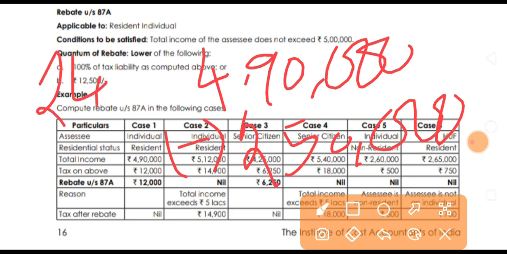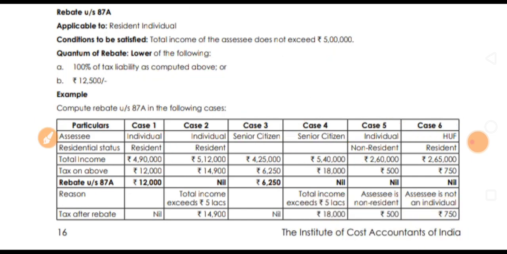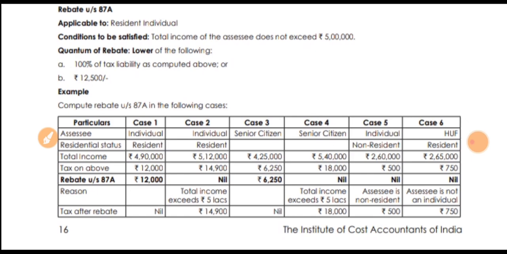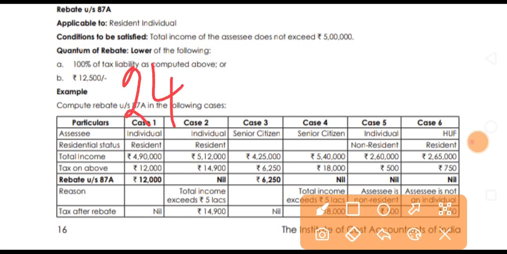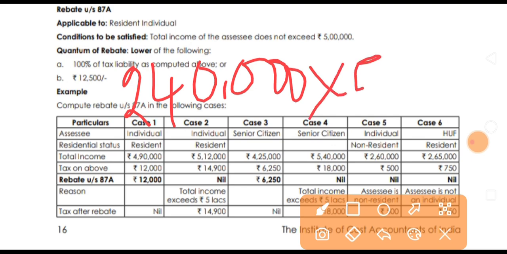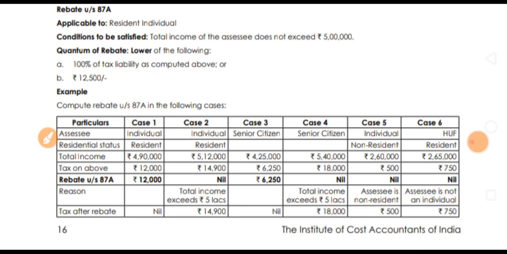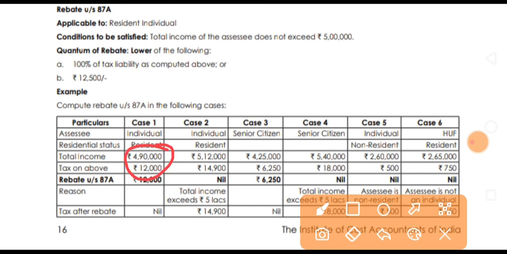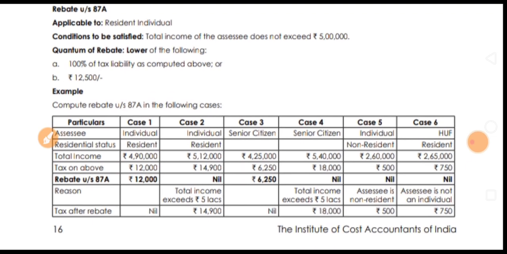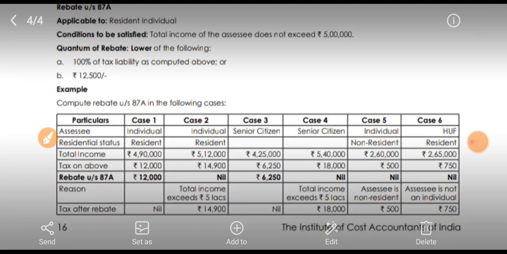We got 2,40,000, and this 2,40,000 into 5% is equal to 12,000. So 12,000 is the tax. Whichever is lower, 12,000 or 12,500. The resident individual gets whichever is lower, so 12,000. Remember it, whichever is lower.